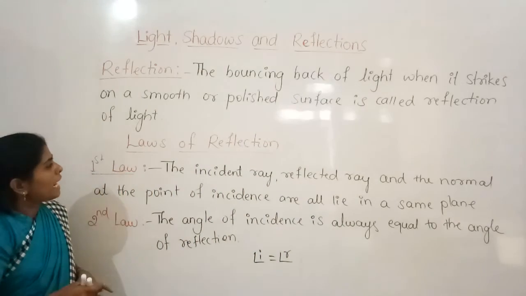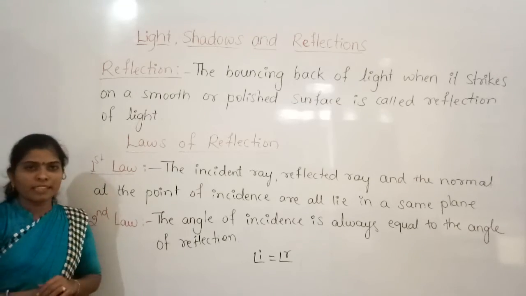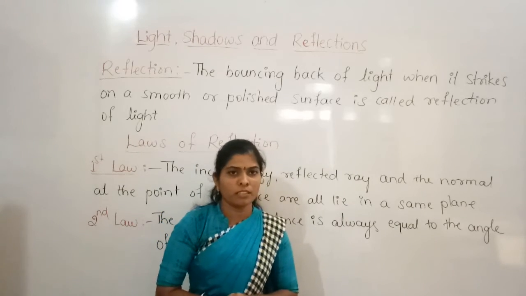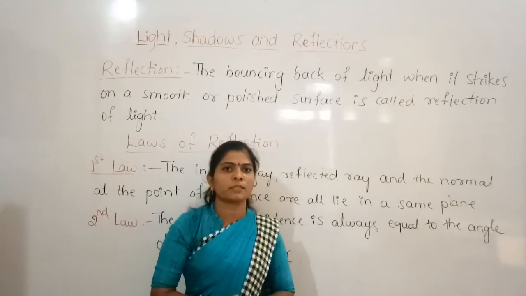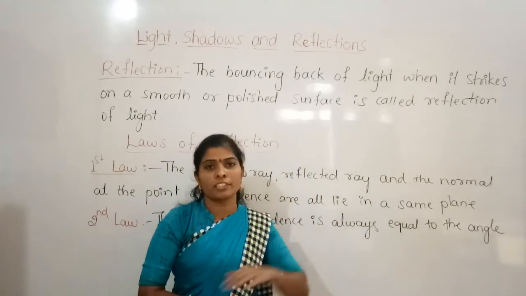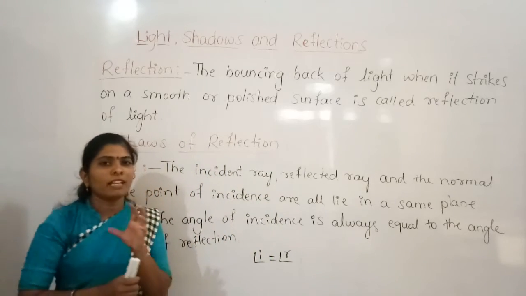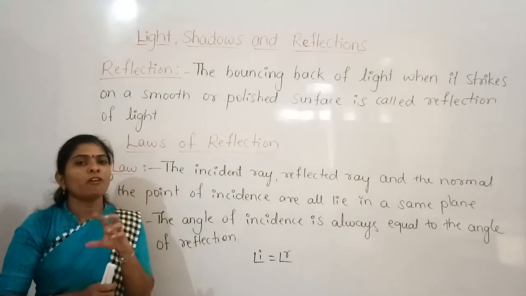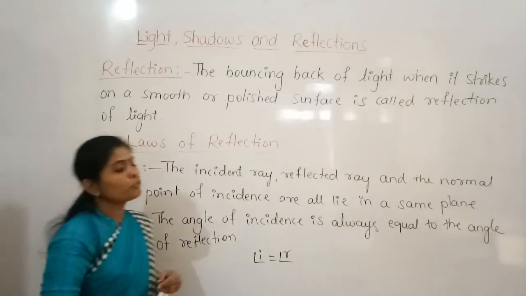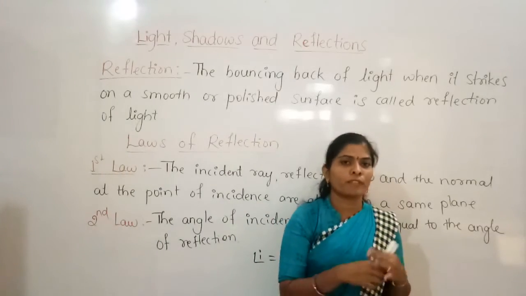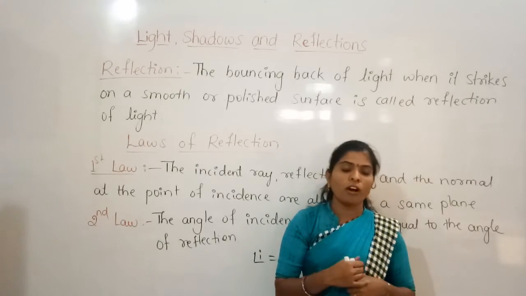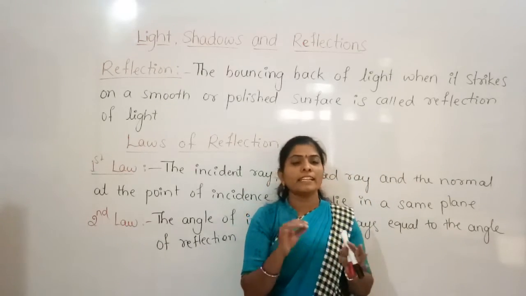Okay. And now what I said is, when light falls on a mirror or a smooth or polished surface, it bounces back, and where it bounces back it changes its direction. So now I will explain a small activity showing how it changes the direction of the light. To do this activity you need your friends. You can do this activity at night or in any dark room.